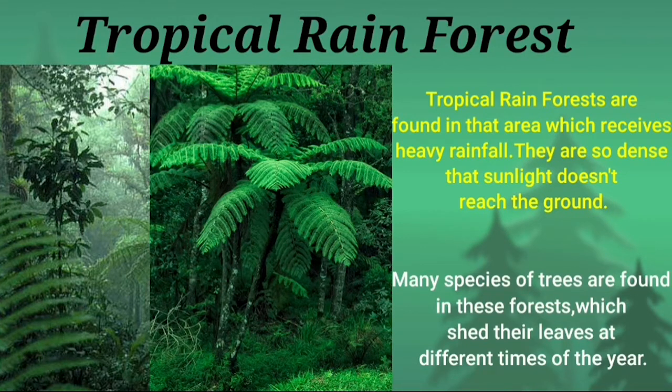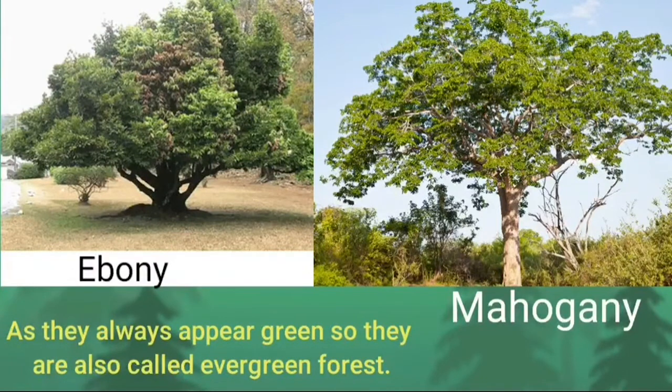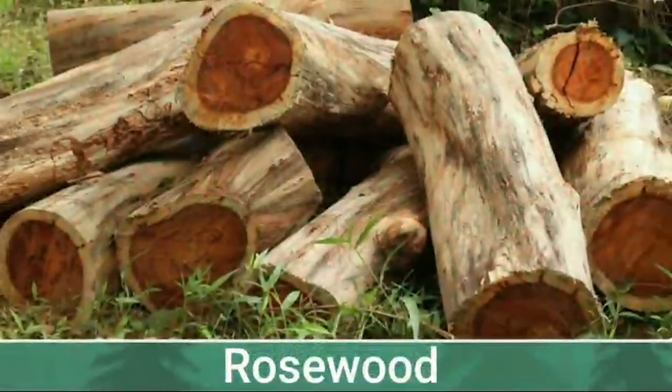It is also known as evergreen forest because they are so dense, and they are found in places which receive heavy rainfall. Many species of trees are found in this forest which shed their leaves at different times of the year. Some of the examples are ebony and mahogany. As they always appear green, they are known as evergreen forest, as I told you before. Another example is rosewood.